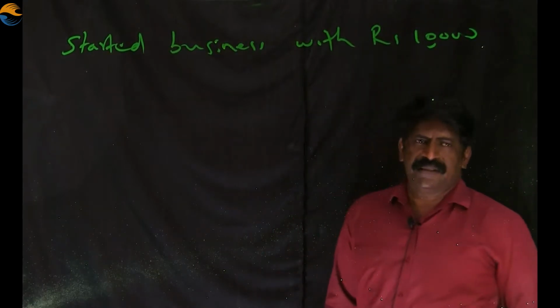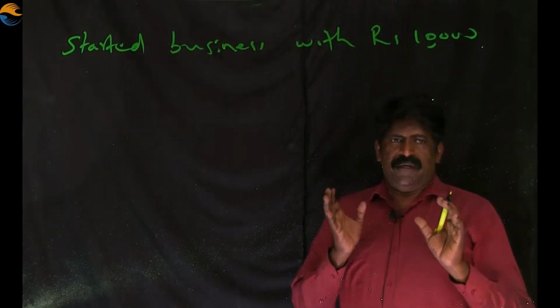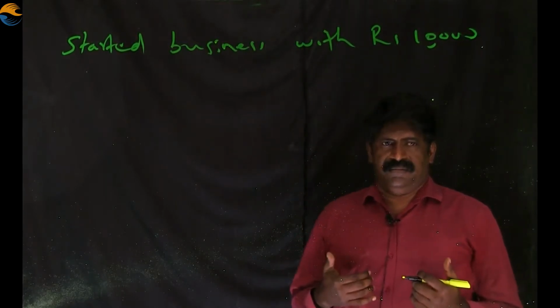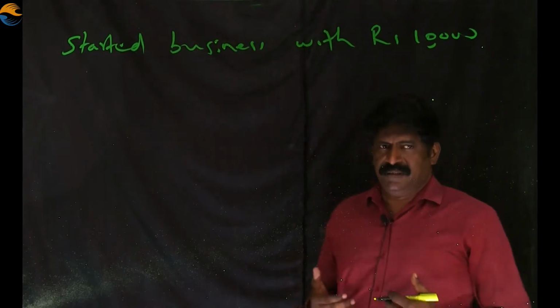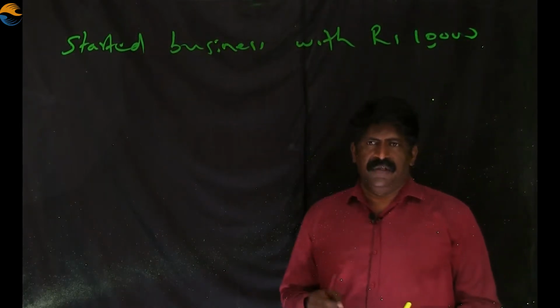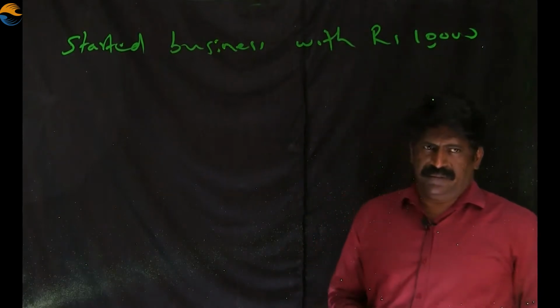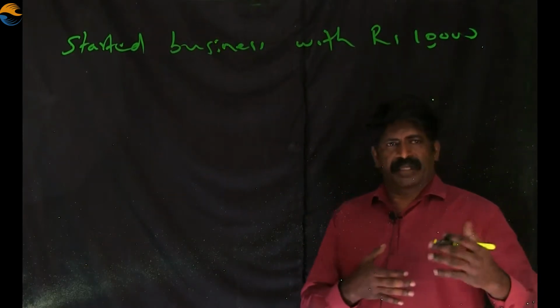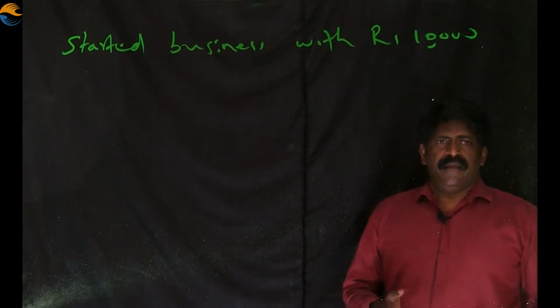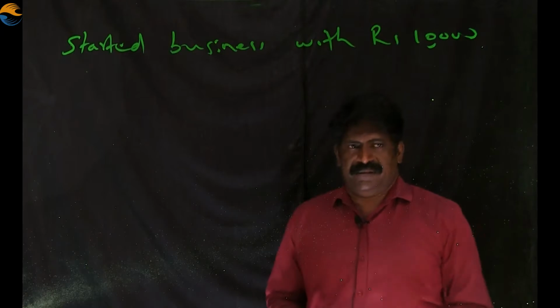This is an example transaction. While doing this, at first we assume ourselves that we are the business. Somebody started this business by introducing rupees 10,000. Started business with rupees 10,000 means the entrepreneur is investing 10,000 into the business.